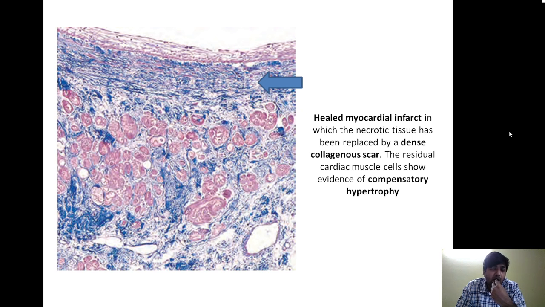There is a dense collagen fiber and in between you can see the hypertrophied myocardium. Now why? Because any viable myocardium around the area of the infarct undergoes hypertrophy so as to compensate for the loss of the myocardial tissue. So this is seen in this particular image.